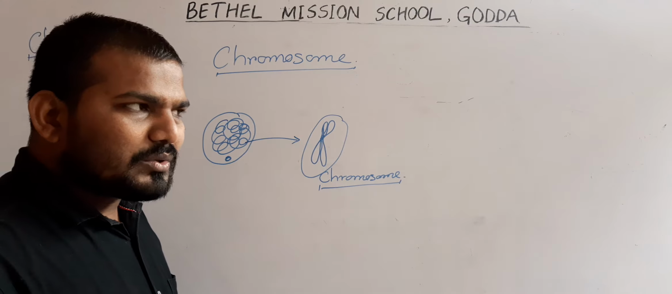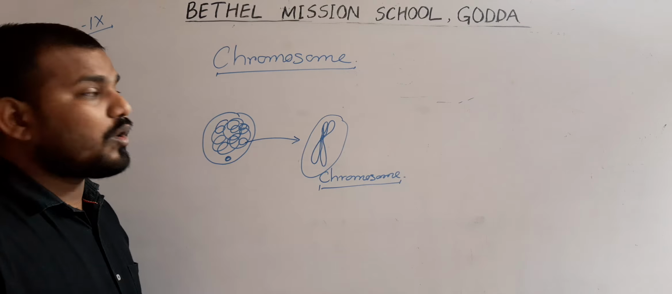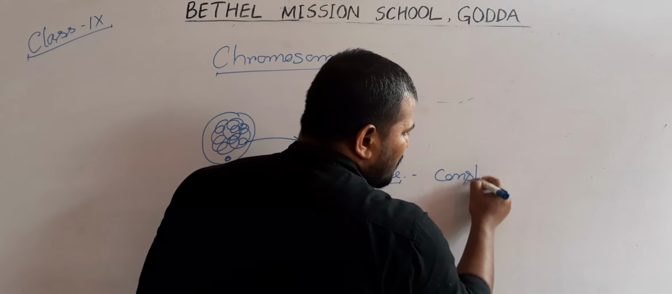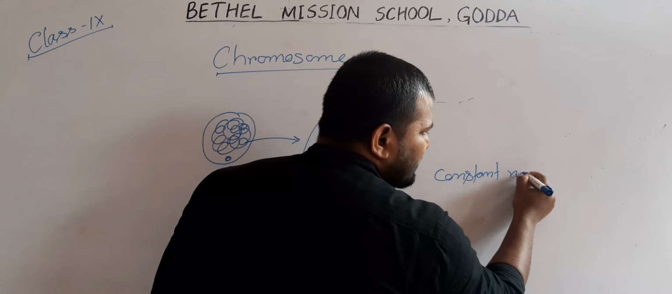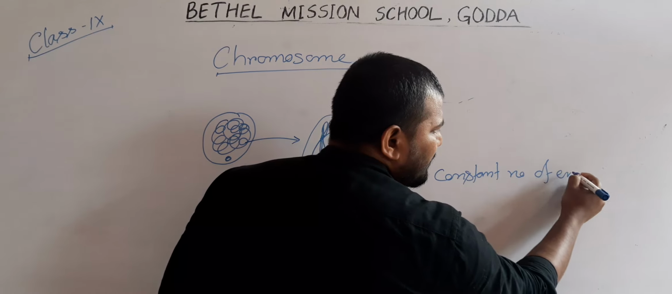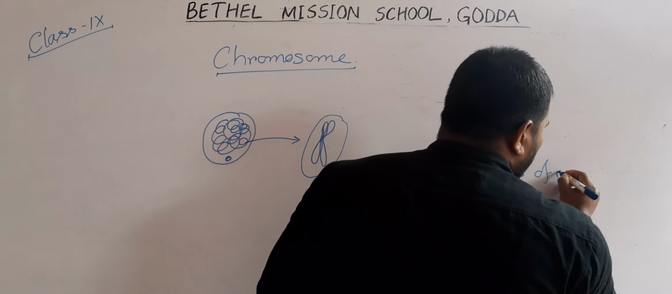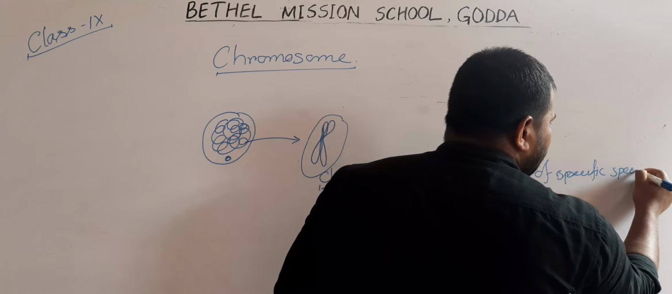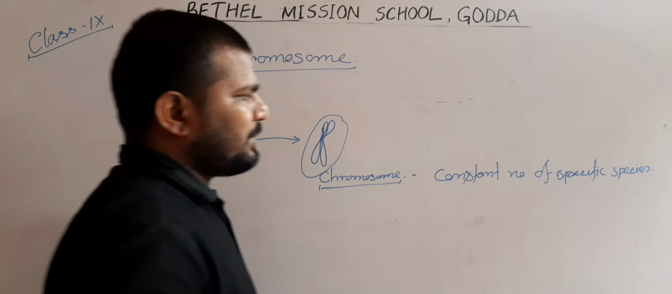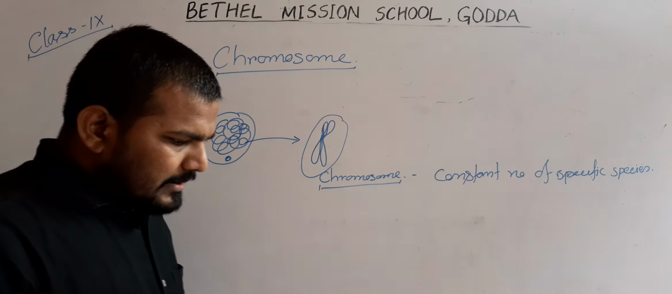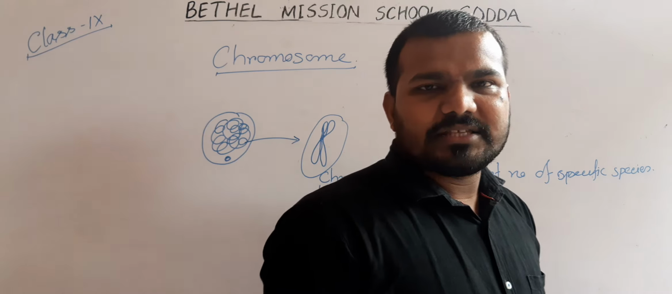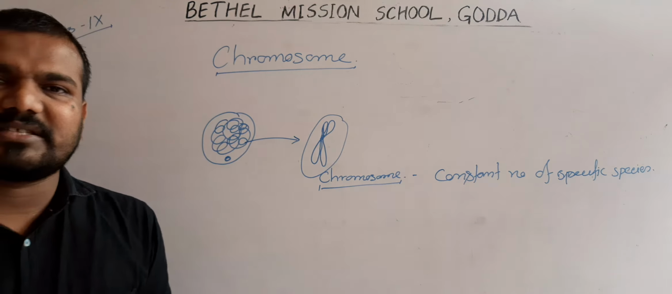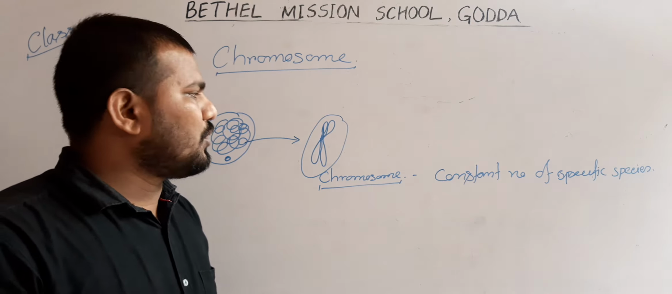Now, according to Benden and Boveri, chromosome number is constant for every specific species. Fleming was the first scientist to observe the chromosome, and Waldeyer was the scientist who coined the term chromosome.